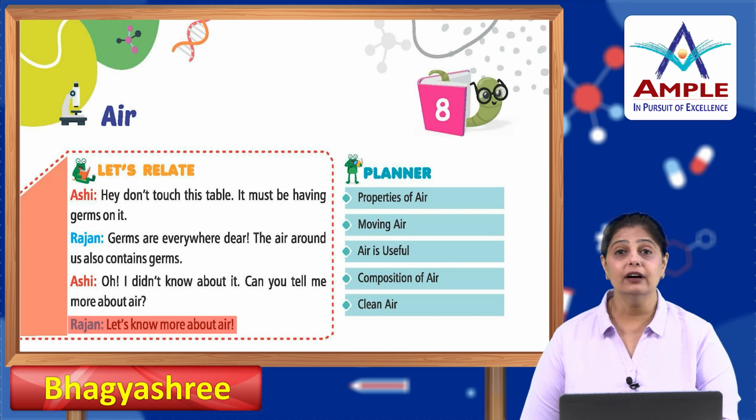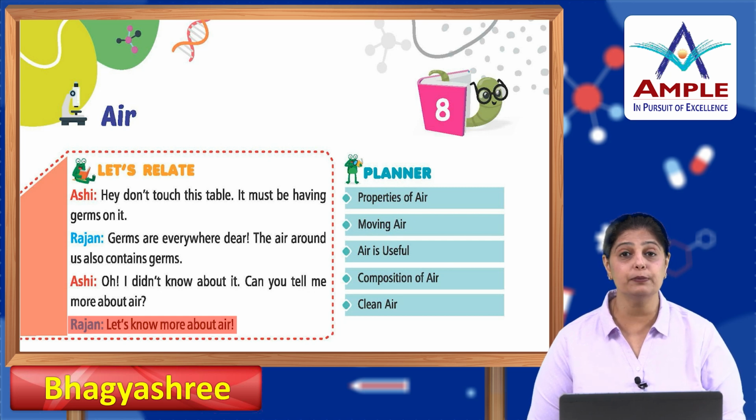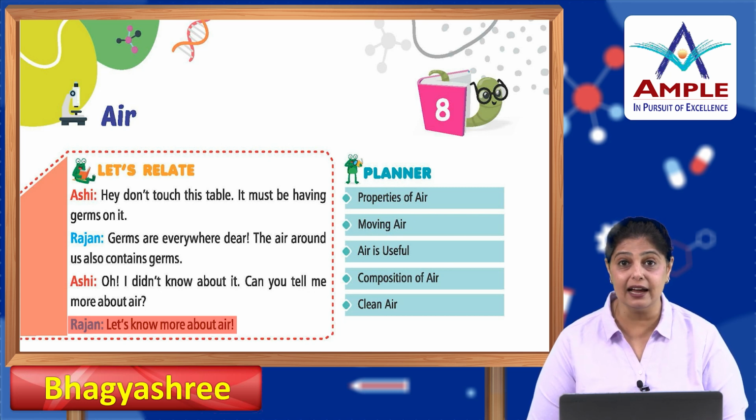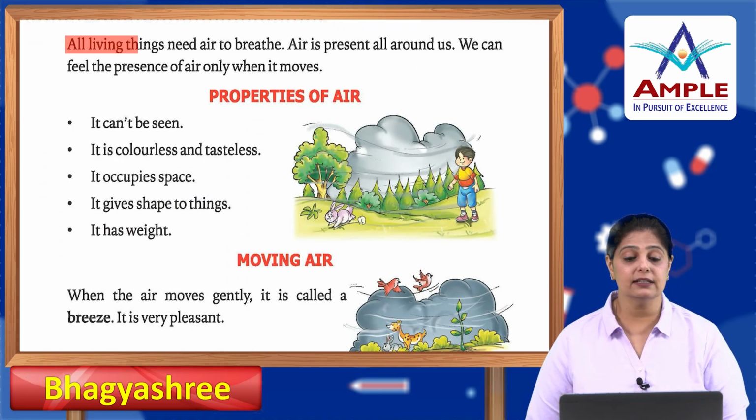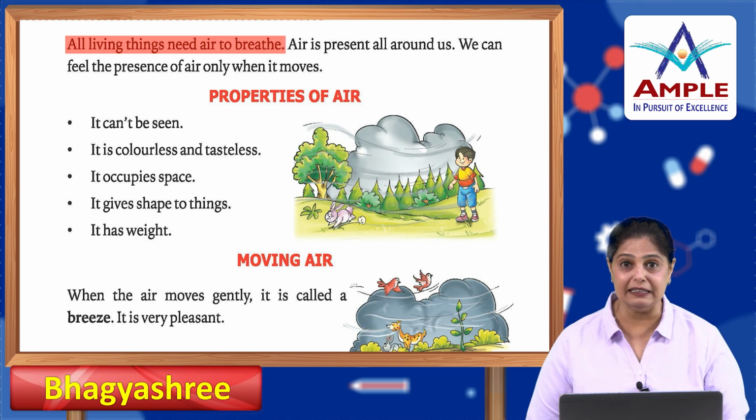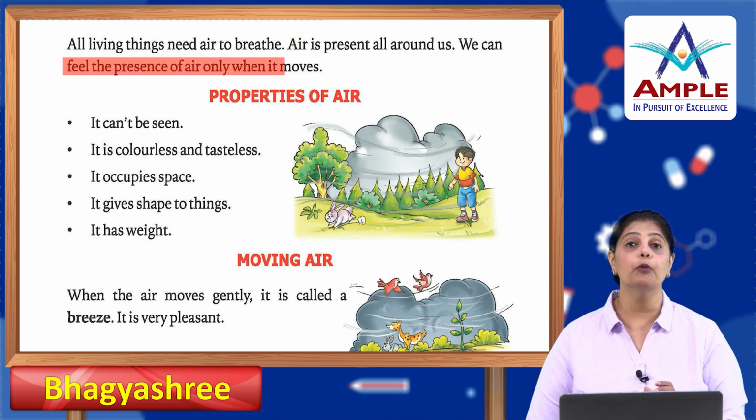So, like here, when Ashi told Rajan not to touch something because of germs, he said that germs are all around us, isn't it? So, that is the reason why we have to ensure that we wash our hands with soap and water, especially before eating food. Okay, and that's the reason why we have to ensure that our environment is also neat, clean and tidy, and not polluted. Alright, so all living things, what do we need? We need air to breathe. We cannot survive without air. Air is present all around us. We can feel the presence of air only when it moves.